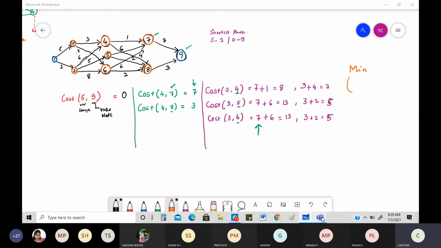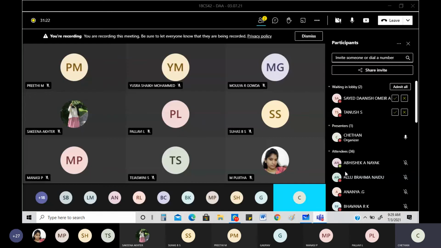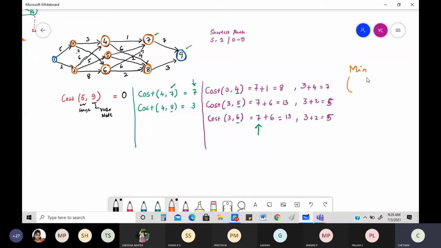maximum one. Why? Because we are talking about optimization problems. Okay, so we need to figure out the minimum. See, we are talking about minimum cost. So we need to figure out the minimum value here. What is the minimum value? Between 8 and 7. What is 8 and 7? This one. Between 8 and 7, which is minimum? Obviously, it is 7. Okay, next one. Between 13 and 5, which one is minimum? Which is nothing but 5. Between 13 and 5 again, minimum 5.